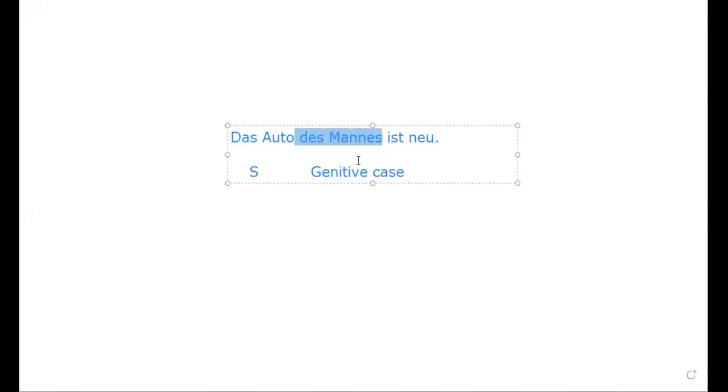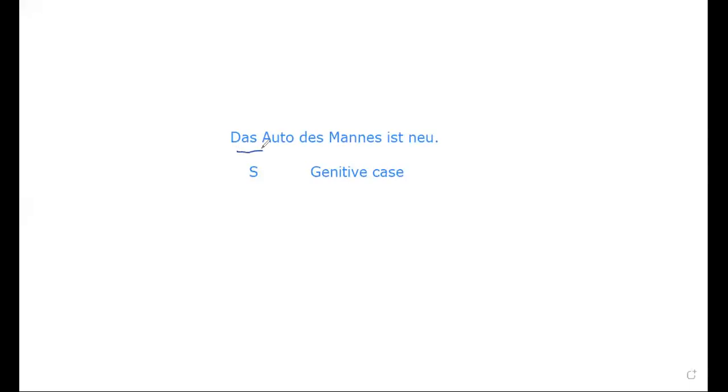Again, what is the gender? Depending upon the gender, we have the tabular column. We can see under masculine, this will be there. Because man, already we have discussed, means it's masculine. So we have to change this. That's why I'm writing here on the whiteboard: des Autos, des Mannes. Next, one more example.